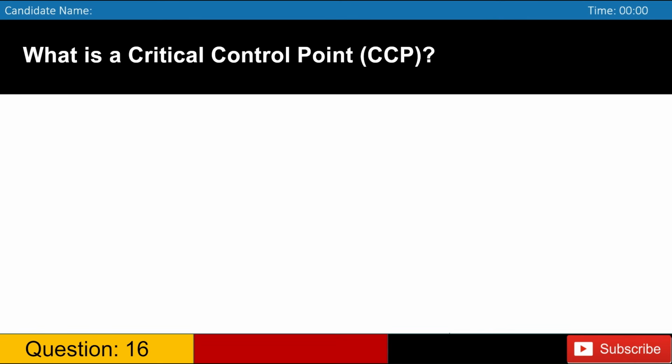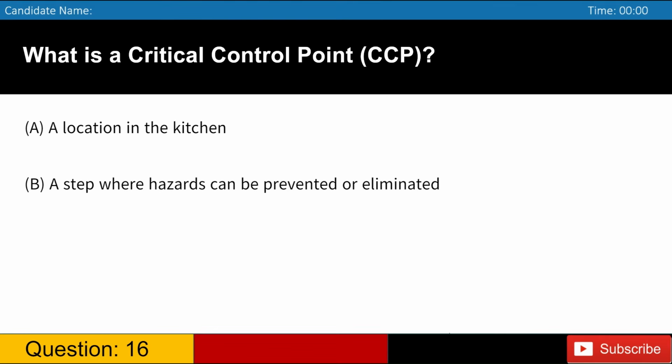What is a critical control point, CCP? A. A location in the kitchen. B. A step where hazards can be prevented or eliminated. C. A recipe step. D. A storage area.